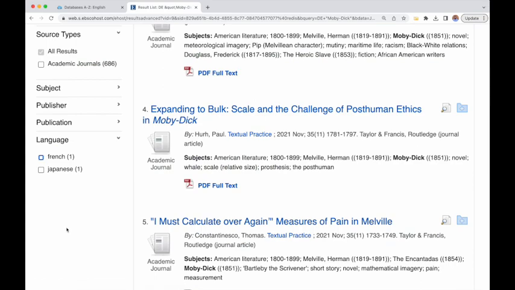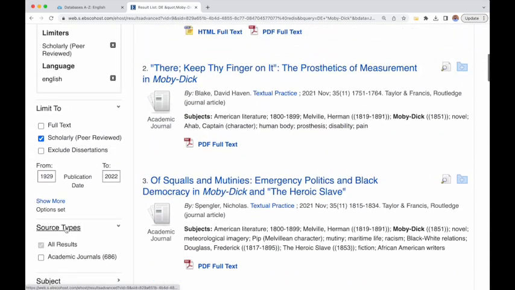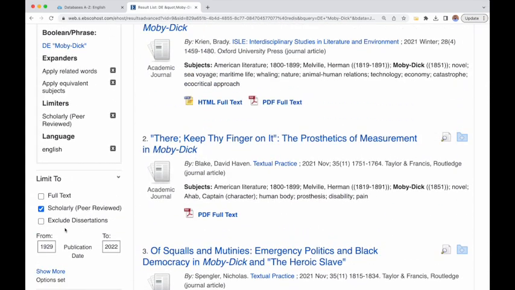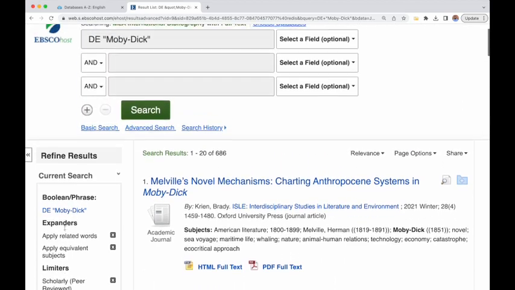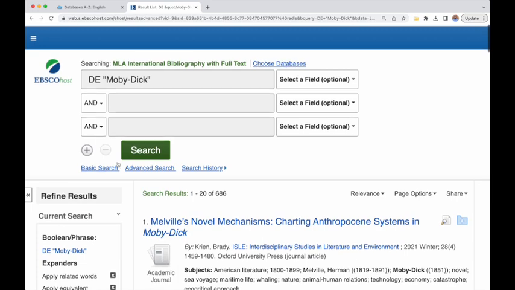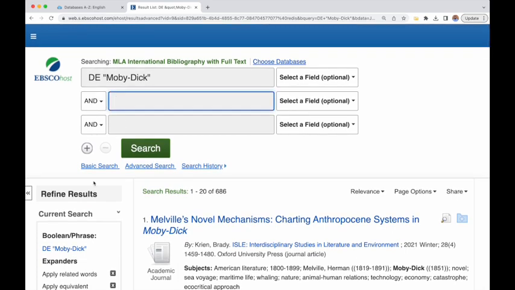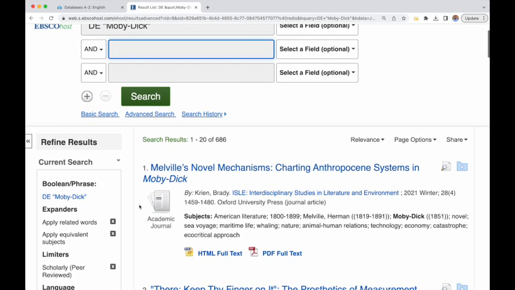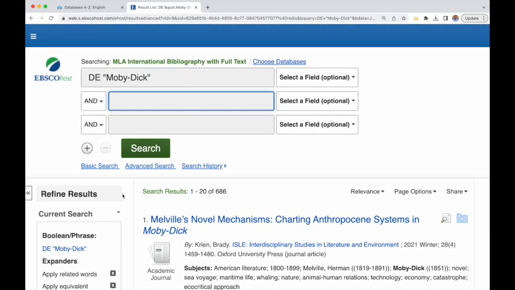So now I've done a few limiters over here on the side. I've limited it to scholarly peer-reviewed and to works in English. Just know that when I change my works here at the top, I'm going to lose these refined results preferences, and I'll have to click those every time.